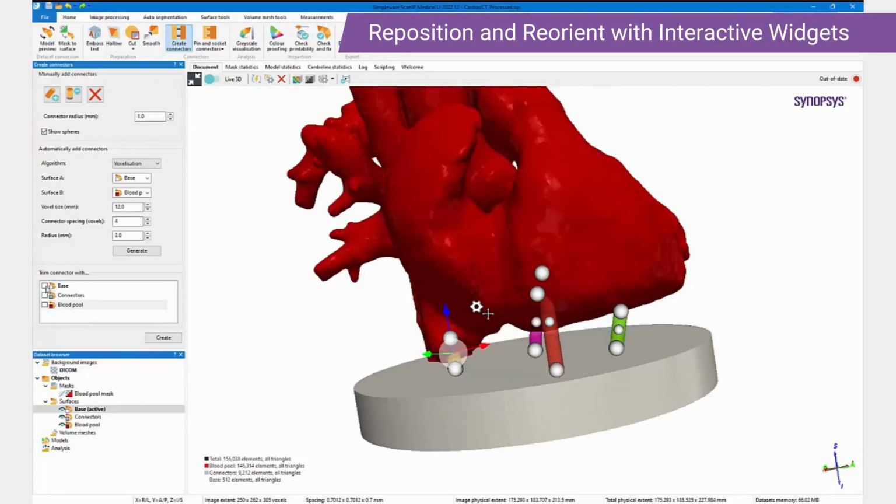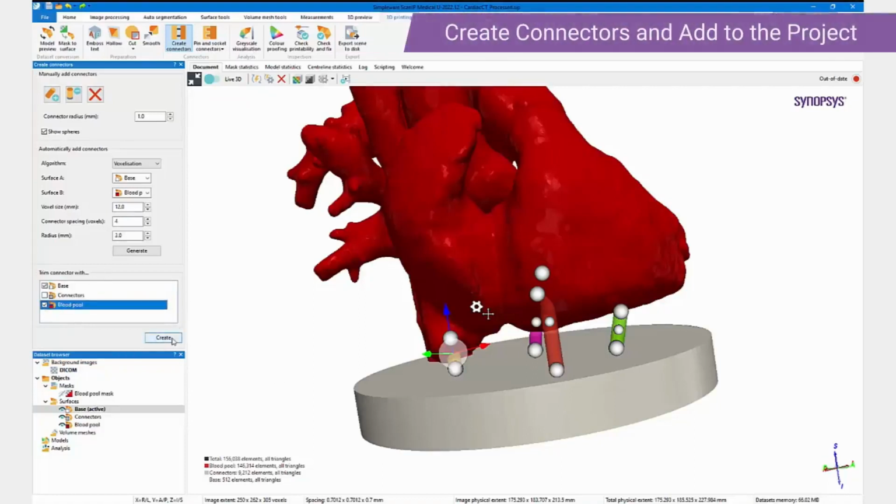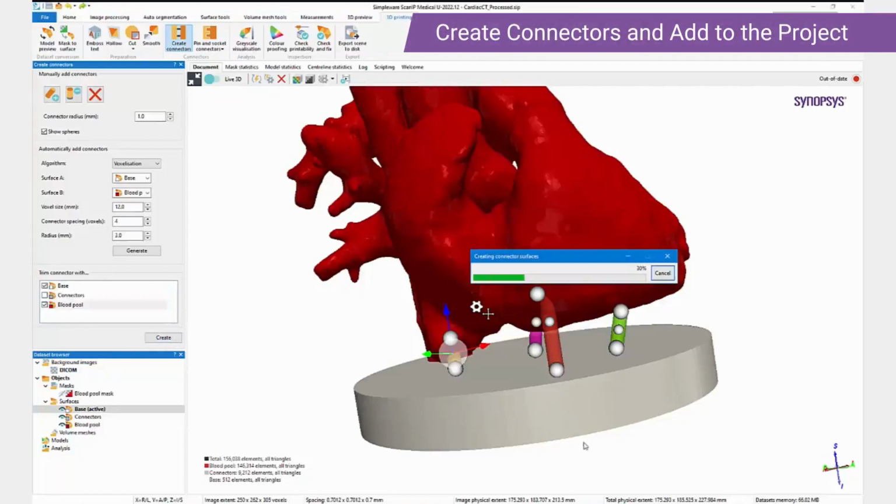As before, we choose to trim the connectors or not with our input surfaces, and when we're happy, we click Create to add the connectors to the project.